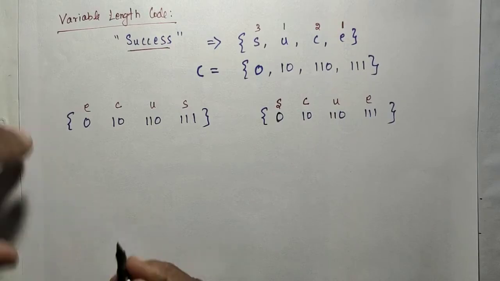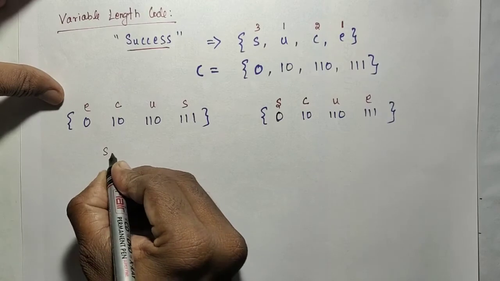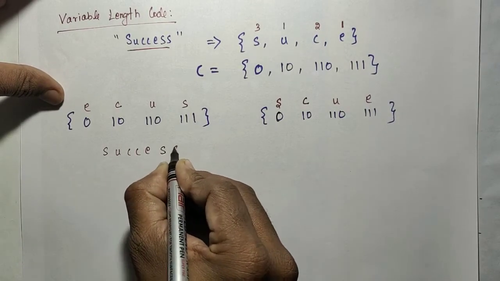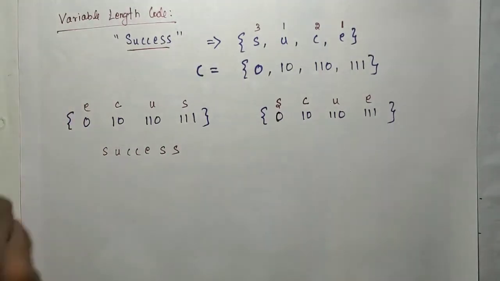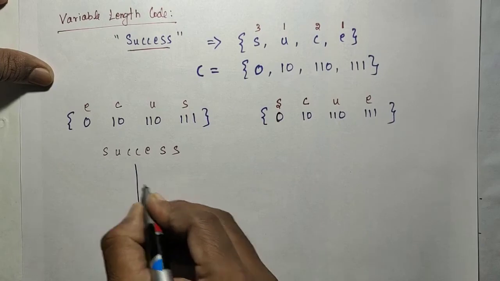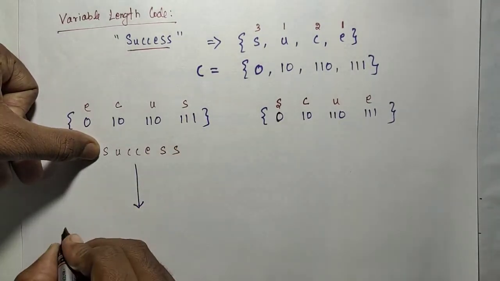Here, if you use this code, the text SUCCESS will be converted during the encoding process. S means 1 1 1.